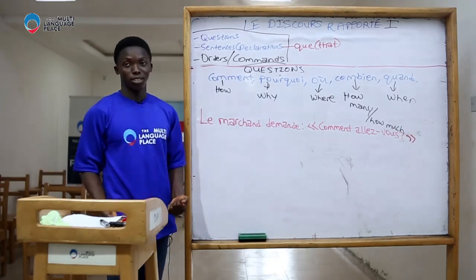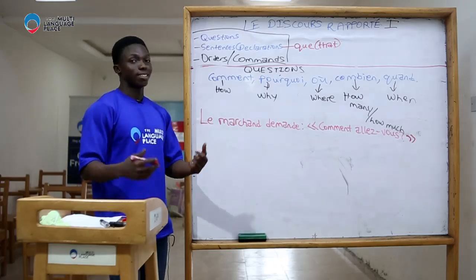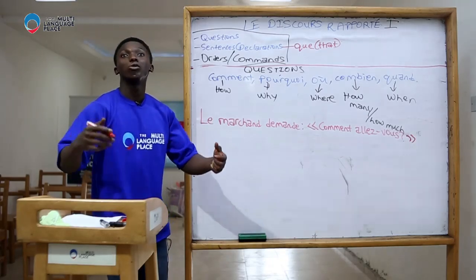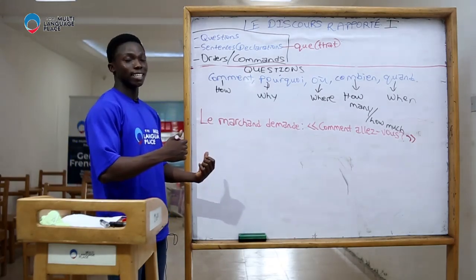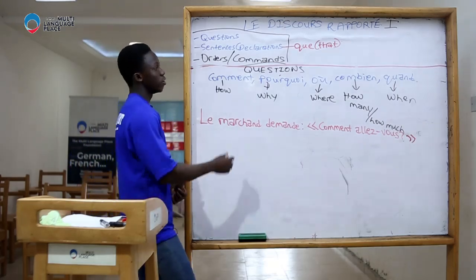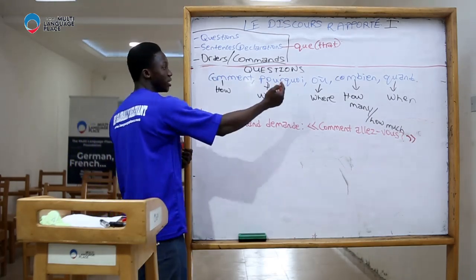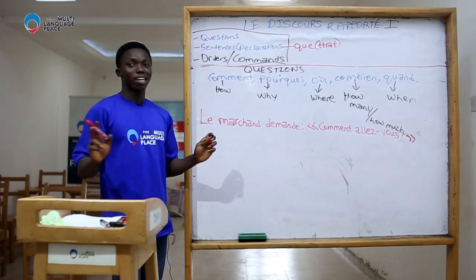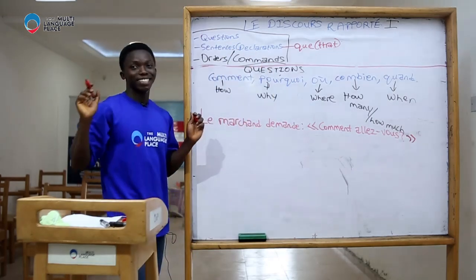How do I report this question? Probably a third person wants to report and tells me, the seller is asking how you are doing. In French, how do I say that? To report questions with interrogative adverbs, no stress at all. You simply repeat the interrogative adverb.